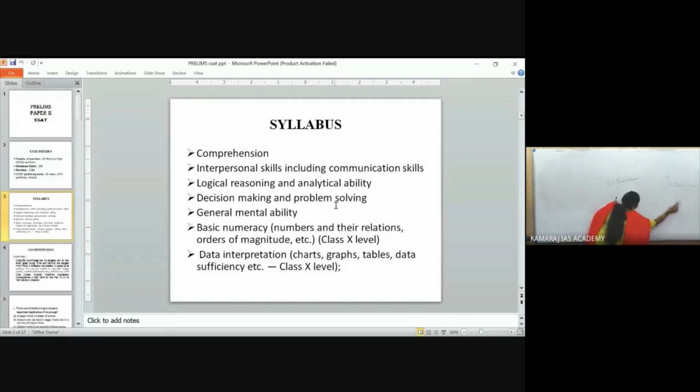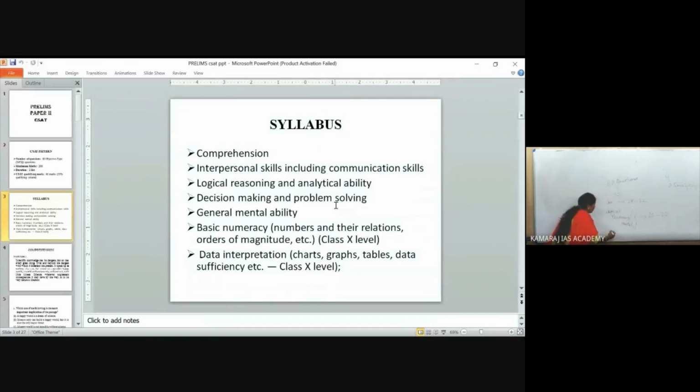Then mental ability. So what are the parts you have in this reasoning and mental ability? I will give you the overall picture. In comprehension, you will be having 28 to 32 questions. Logical reasoning, I will tell you what are the things present in this reasoning part, okay? From logical reasoning and mental ability, you will be getting 20 to 22 questions, okay?